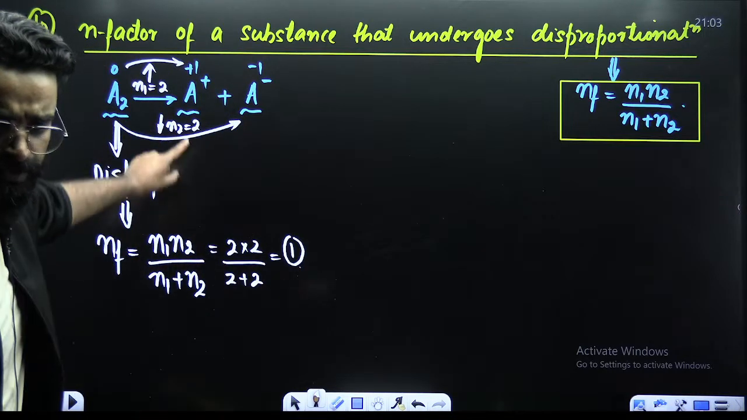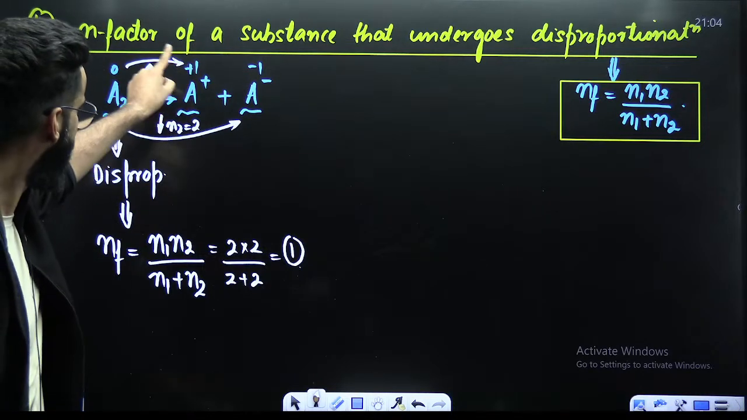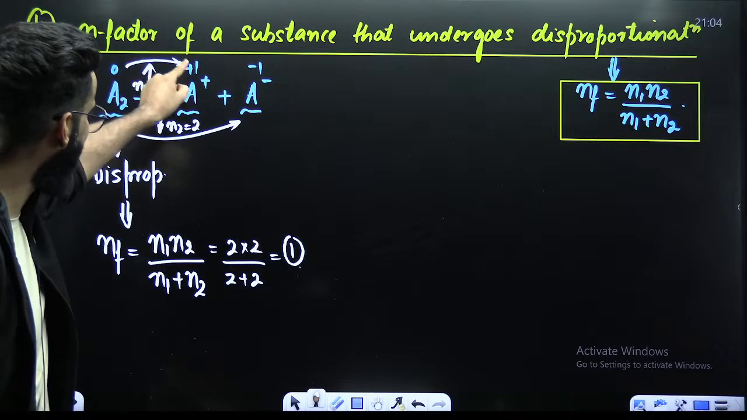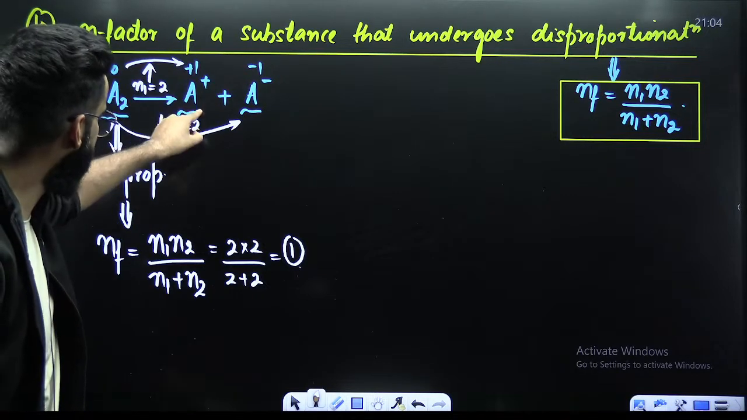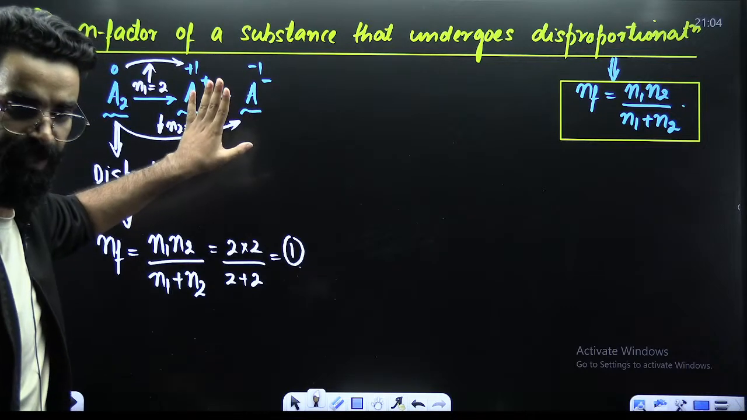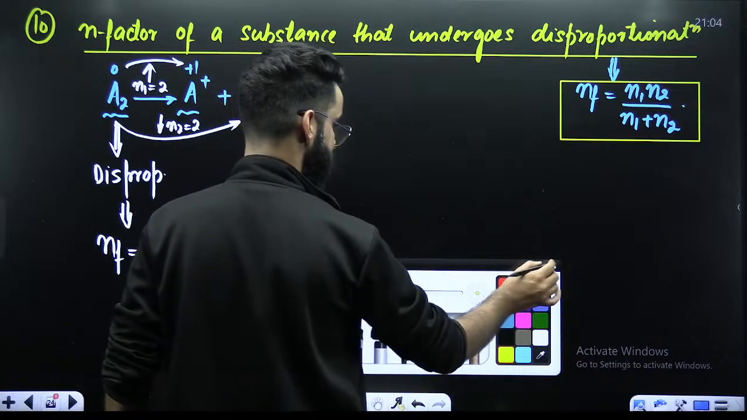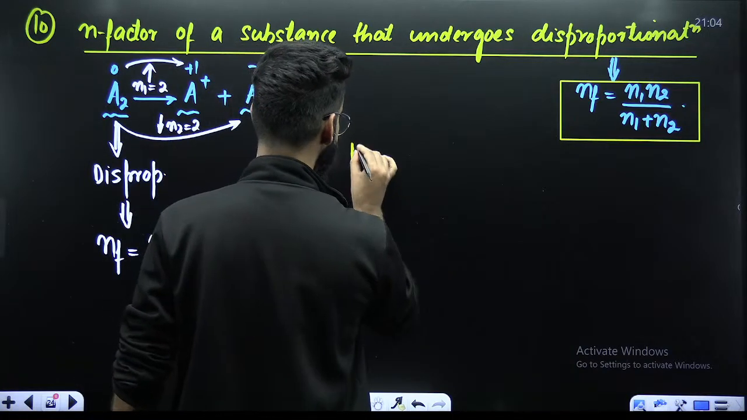But if they ask you, what is the N factor of A positive? You'll be calling this as initial. You'll be calling this as final. Final minus initial modulus comes out to be 1. 1 is the change for 1. I have only 1. So its N factor is 1. Similarly, its N factor is 1. Okay. For example, I'm giving you a question. Let's say the question is like this.